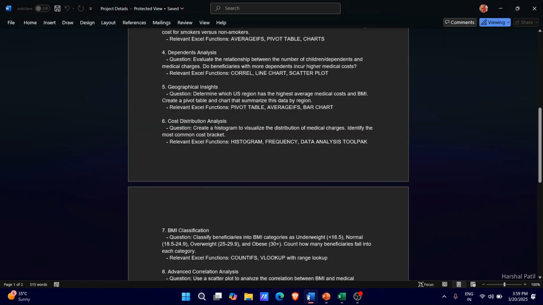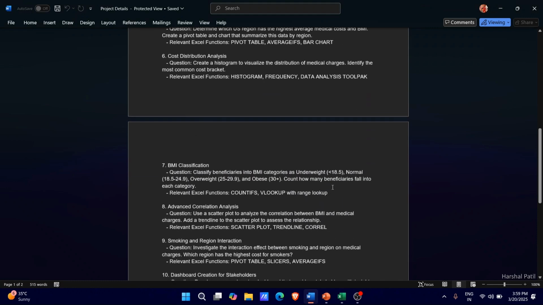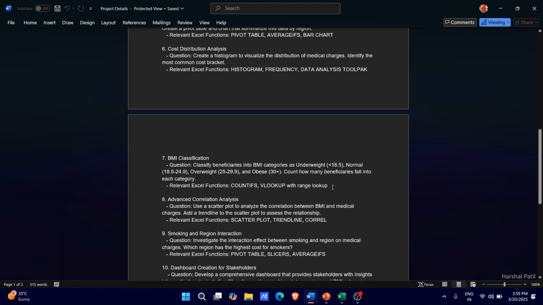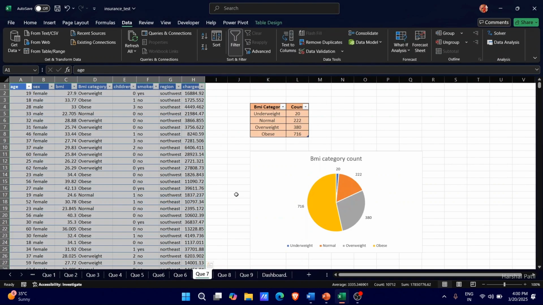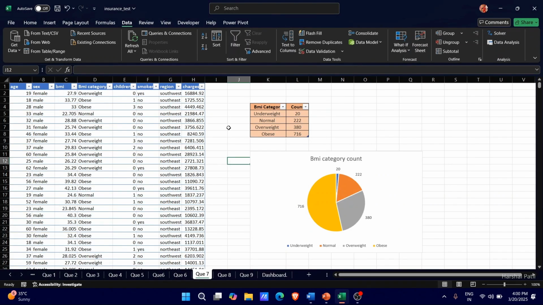On to the next one. Classify beneficiaries into BMI categories as underweight, normal, overweight, and obese. Count how many beneficiaries fall into each category. So for that, we created this BMI category chart where we have these four options: underweight, normal, overweight, and obese. Then we counted the BMI.